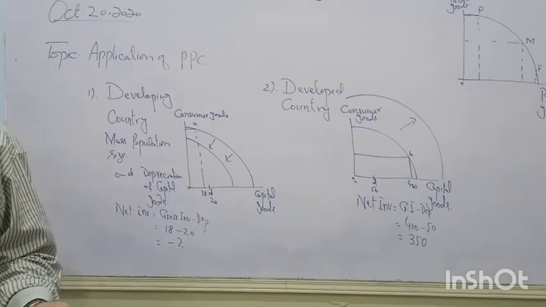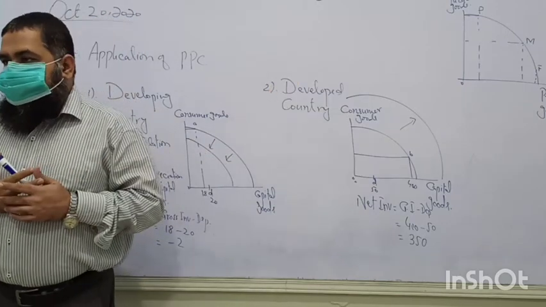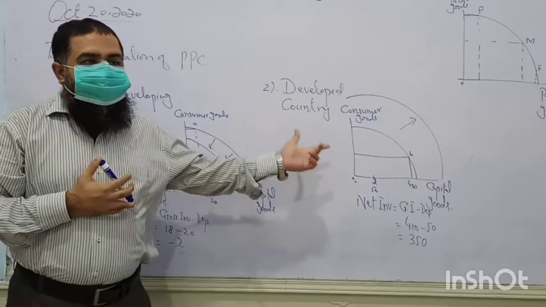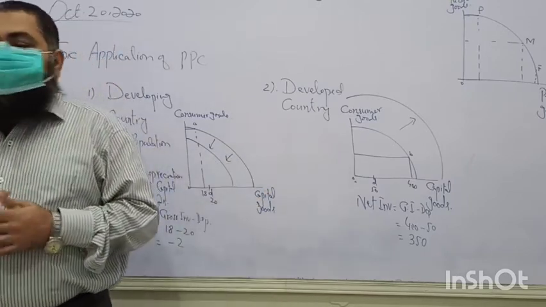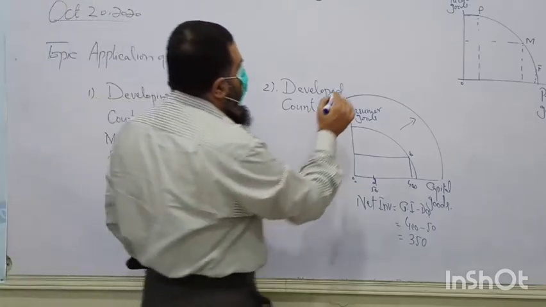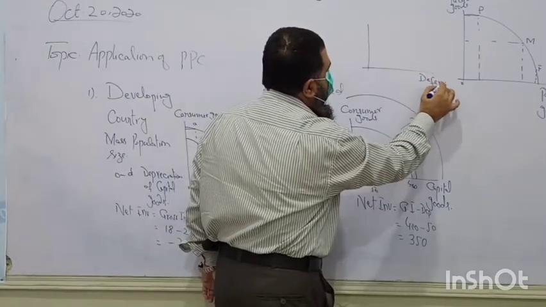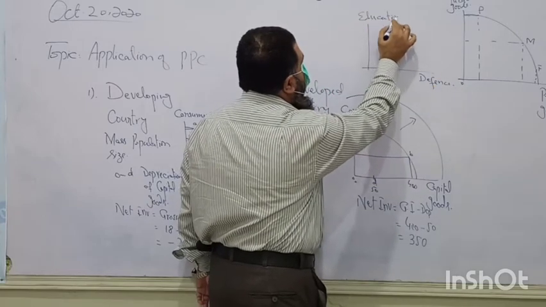So PPC can be used to apply the concepts. Either you can demonstrate the economic systems by using the PPC, or you can show the development of a country, or you can say if a country is producing more defense items, this is defense, and here we have the education.